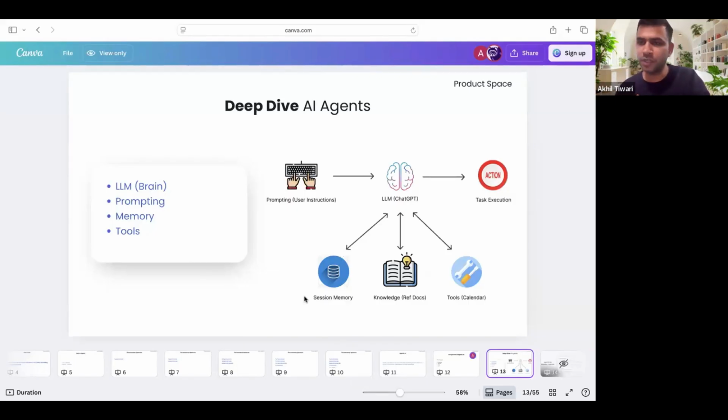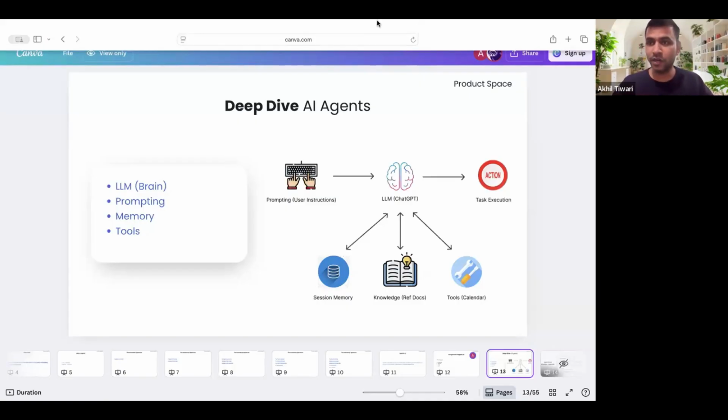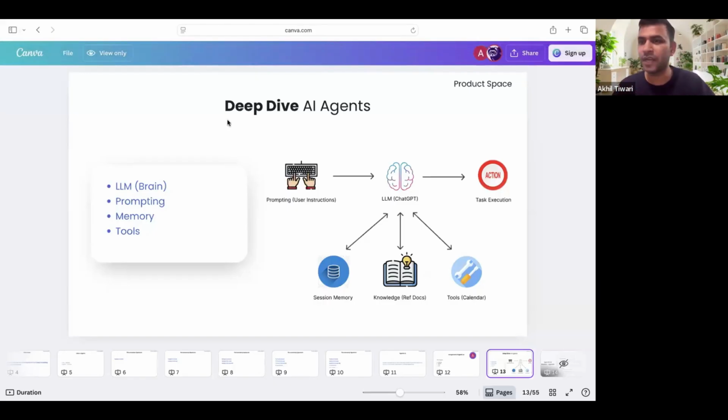That is where memory comes into the picture. Memory helps you retain previous conversations as long as they are relevant. I'll give you one more example. Say we are having a discussion for the next 15 minutes, trying to learn the basics and foundations of AI agents. Whatever I'm saying, you are able to connect with it because you retain in your memory whatever I have already spoken. That is what memory enables in this entire ecosystem.